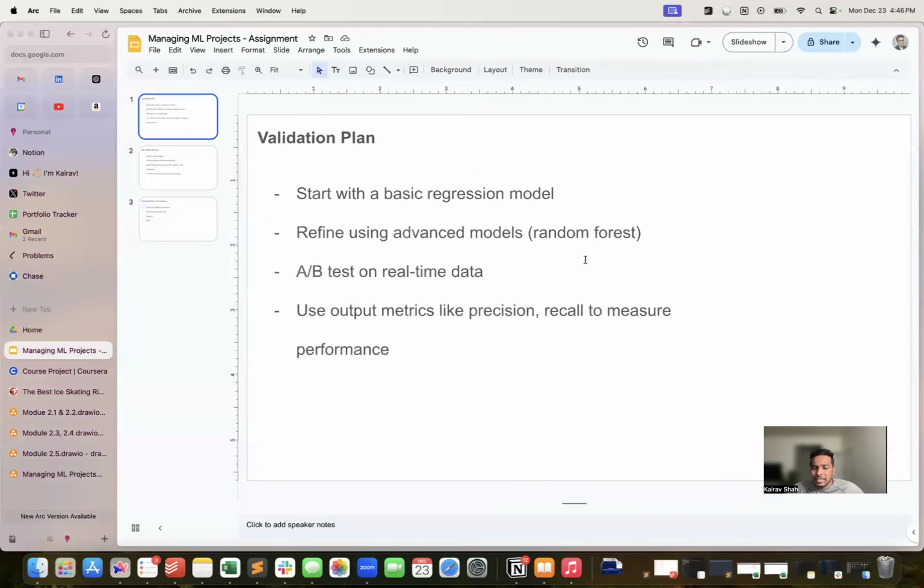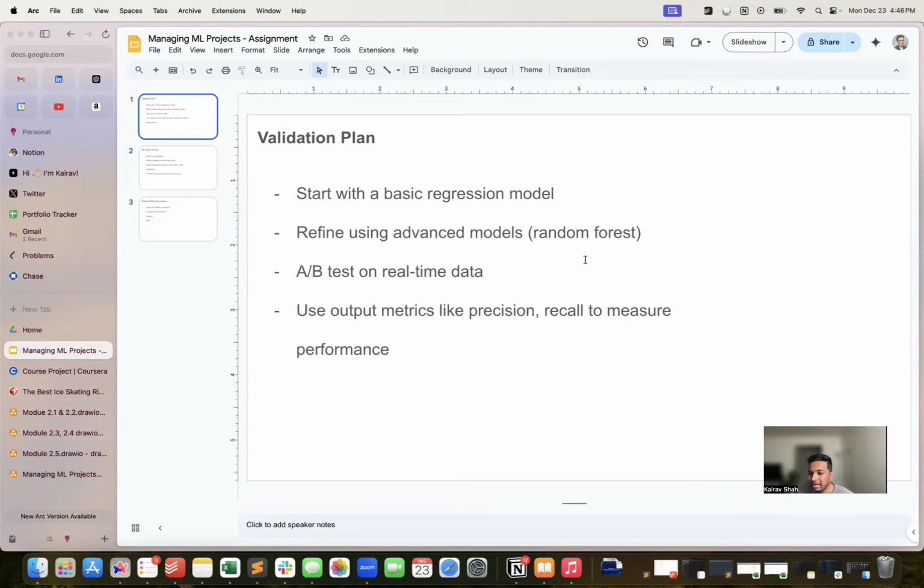So the validation plan is basically, again, as I said, to start with a simple regression, logistic regression model to identify and select the features. Then we can move to more advanced models like random forest and gradient boosting, which can help us make the model stronger.